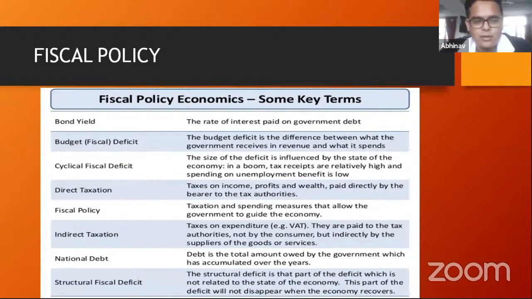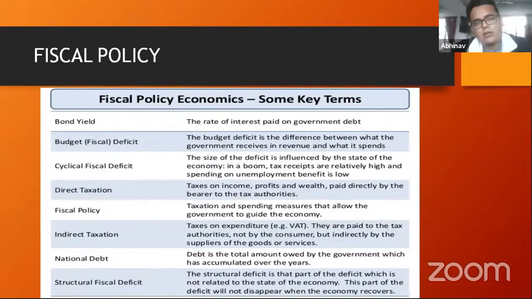Okay. Then you have concepts like fiscal deficit. So the reason why the government is spending money is because it is making money through its taxation policies, right? So if the tax collected by the government is more than the money that the government is spending, then obviously the government is running a surplus, right? So that would be a fiscal surplus. However, if the taxes that the government is collecting is less than the money that the government is spending, then that condition is known as the fiscal deficit.